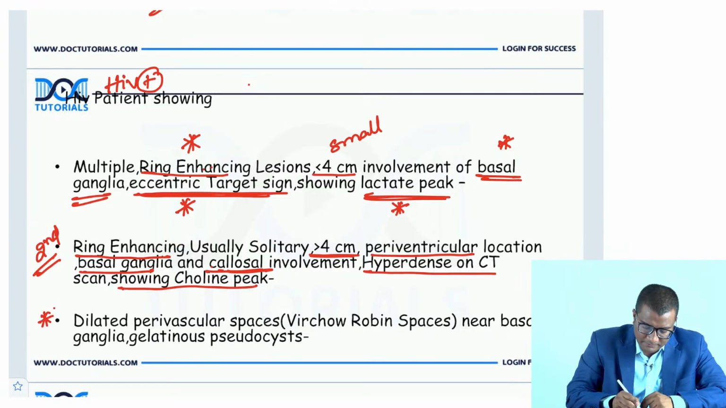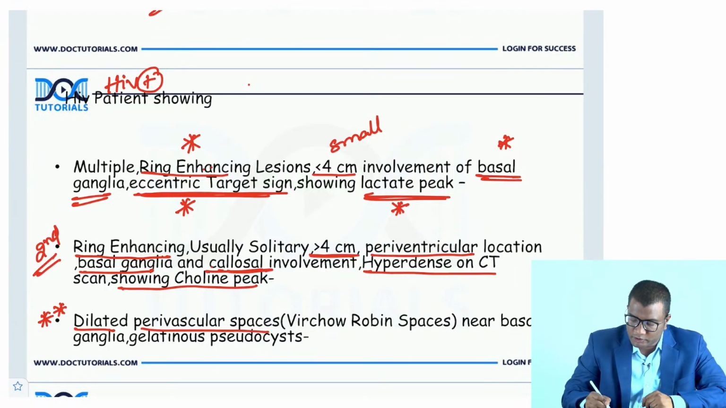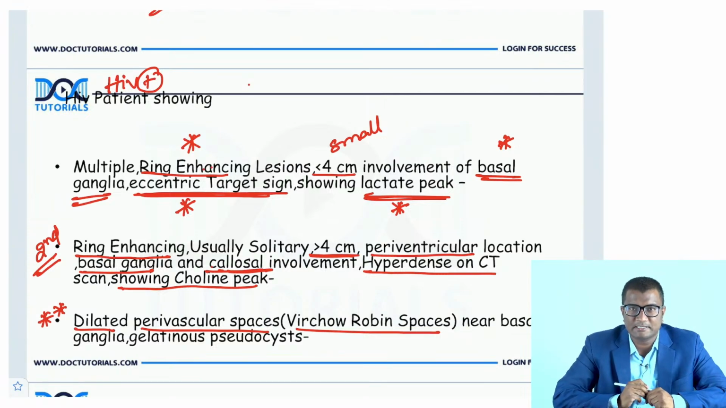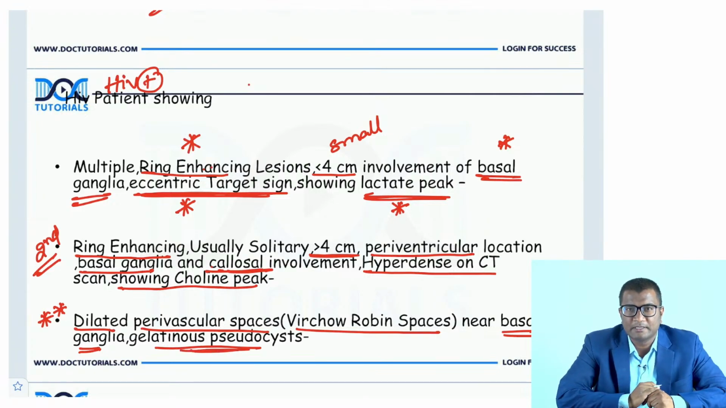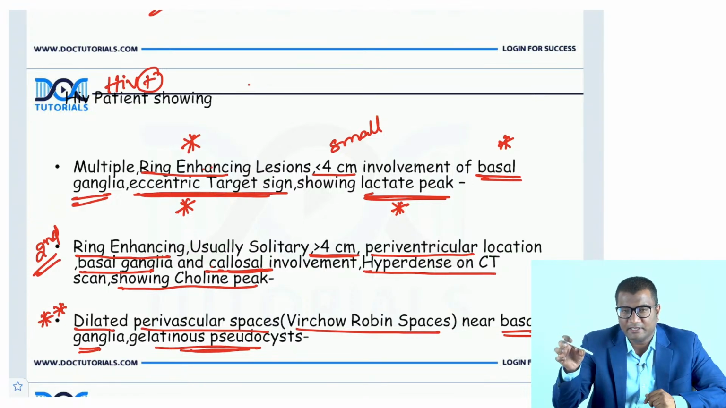Dilated perivascular spaces, Virchow-Robin spaces. The perivascular spaces are dilated, especially near the basal ganglia, and you are having gelatinous pseudocyst. So an HIV positive patient is there, right? And he is having dilated perivascular spaces around the basal ganglia, gelatinous pseudocyst. Can anybody try this? I'll give you one clue.